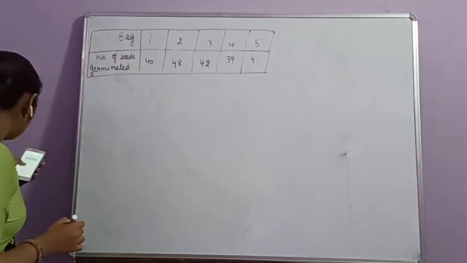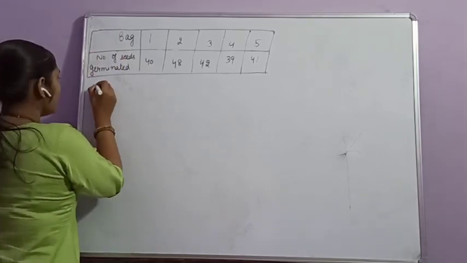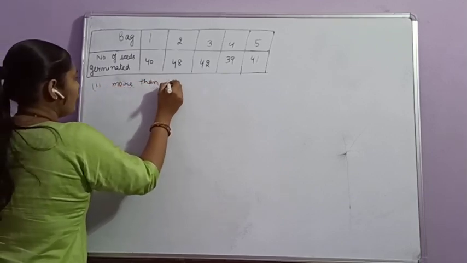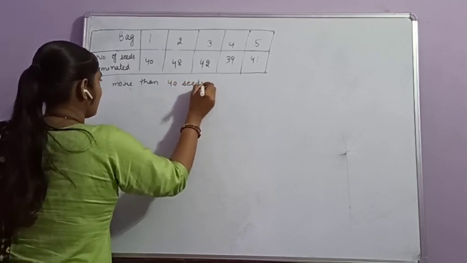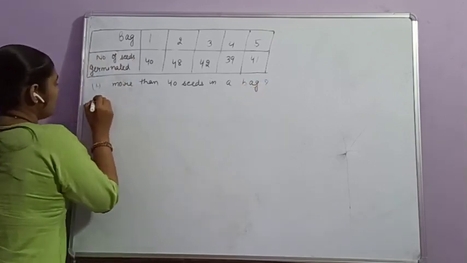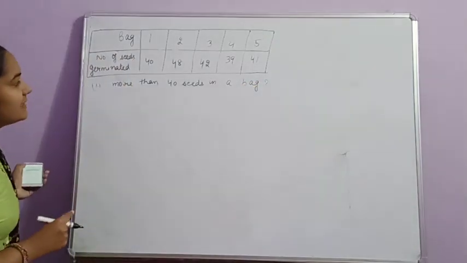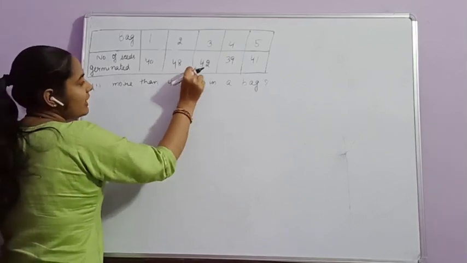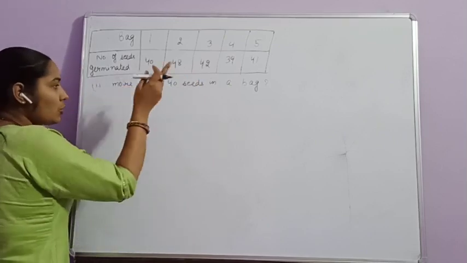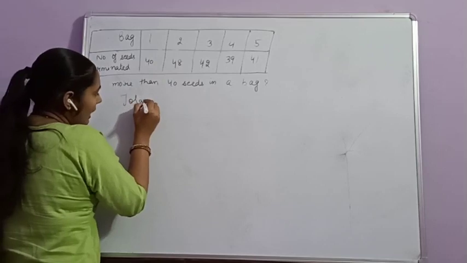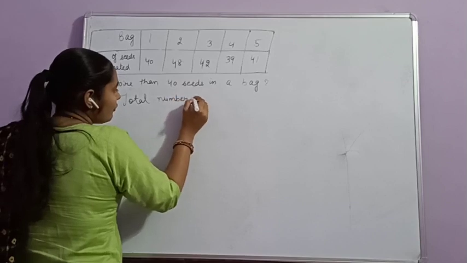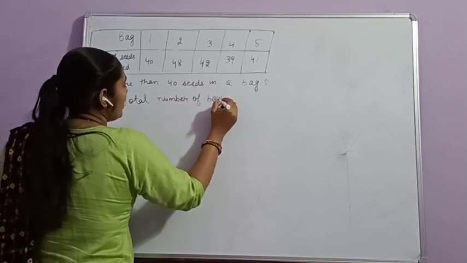Now we have to find the probability of germination of the first part, that is, more than 40 seeds in a bag. More than 40 seeds is in 48, 42 and 41. In 3 bags there are more than 40 seeds and the total number of bags is equal to 5.